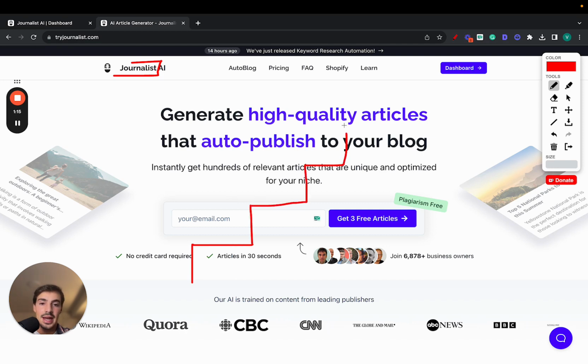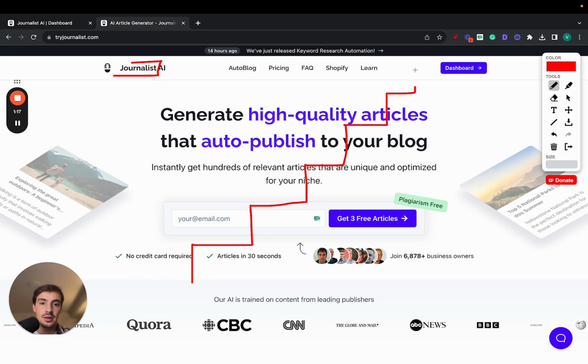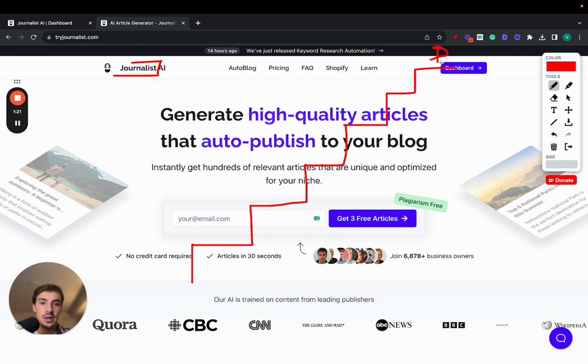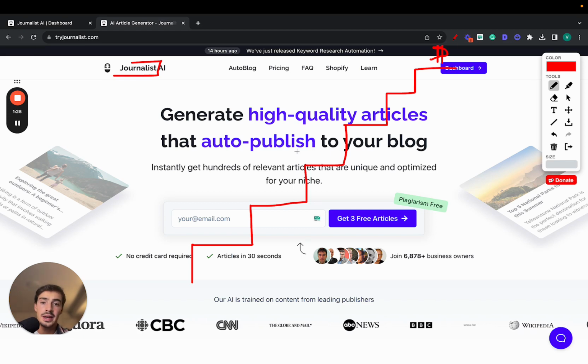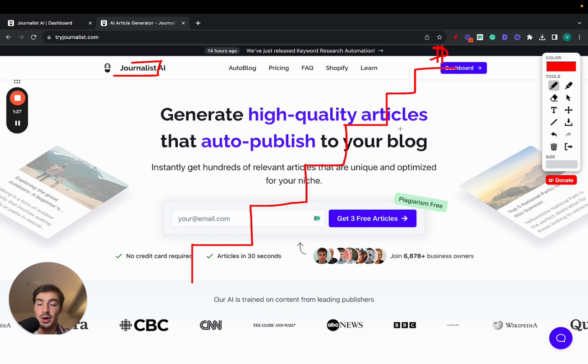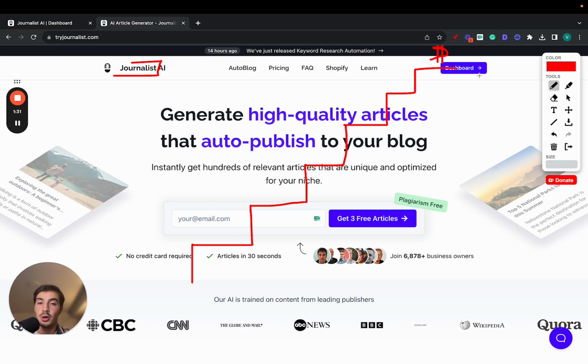Think of this as a ladder to success, right? There are several steps to achieve what we call success here, and let's call success money. Because at the end of the day, if you're wanting to rank articles on Google to drive SEO traffic to your site, it's because you're selling them either a service or a product, right? So at the end of the day, it's all about the money.